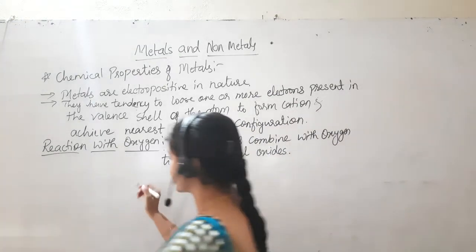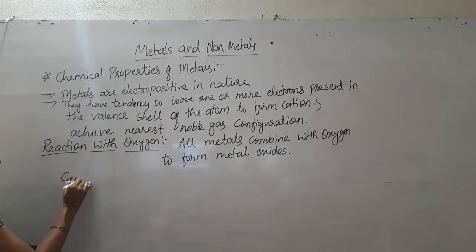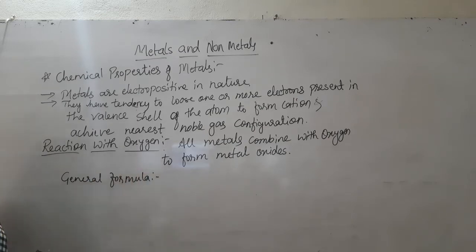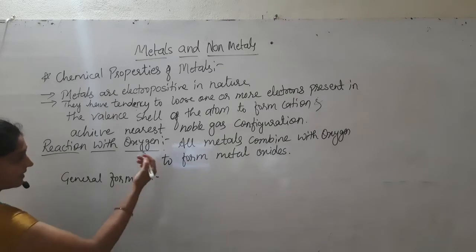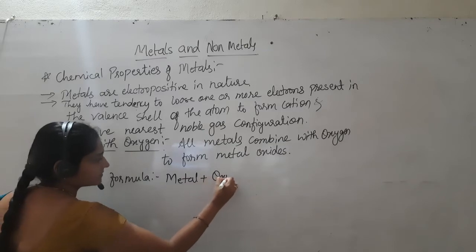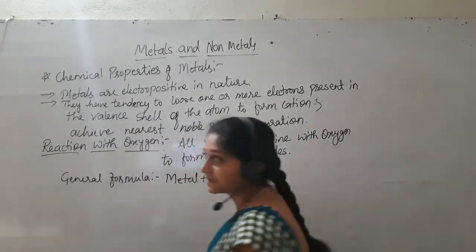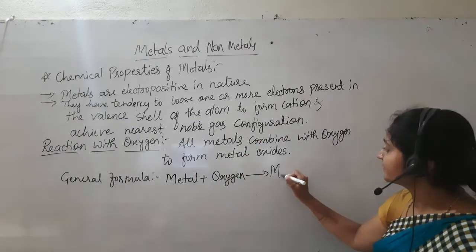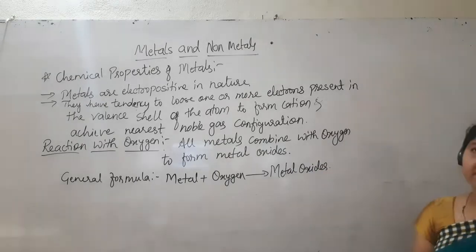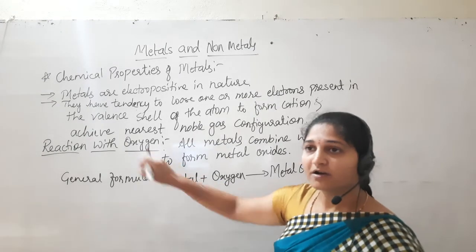Take down that example. In general, how are we going to write the equation? Here I will write the general formula when metals react with oxygen. The general formula is: metal plus oxygen forms metal oxides. Okay, this is the general formula of a metal with oxygen.